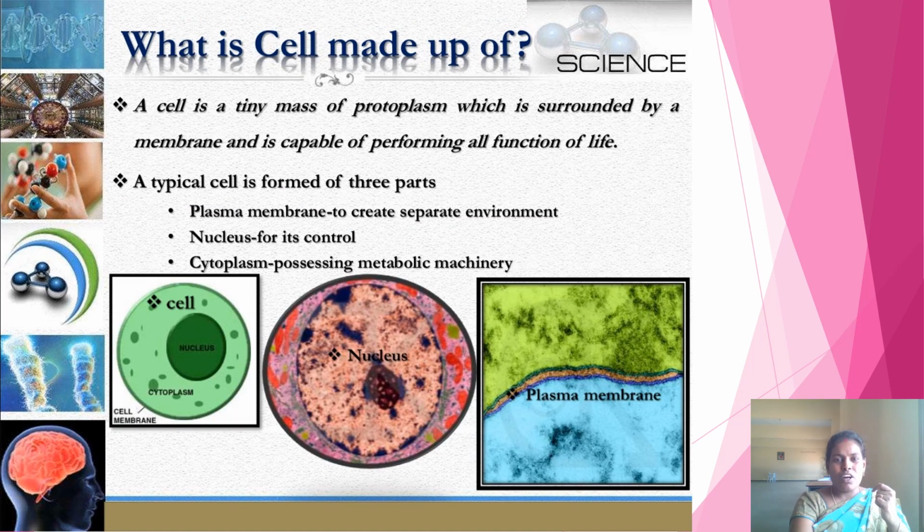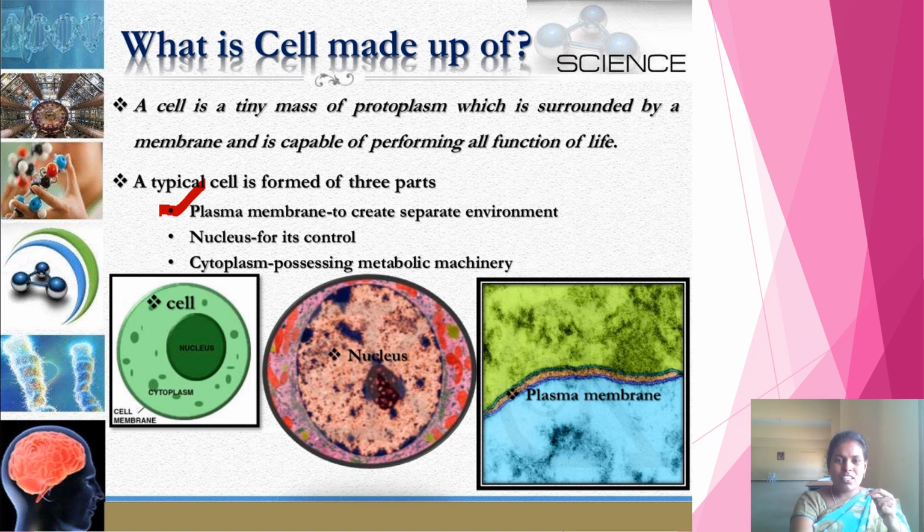Now let us know what the cell is made up of. A cell is made up of three important parts. If you observe a cell under a microscope, we would come across three important components in every cell. What are those three important components? First one, plasma membrane.